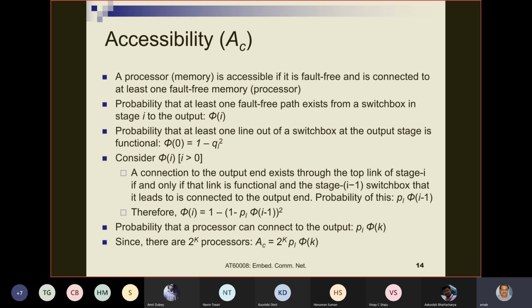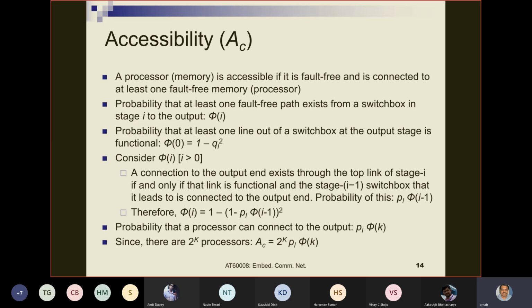This is finally what we want to find out. If you want to find out the accessibility of a processor, we are trying to find out, does a fault-free path exist from the processor to the output memory? So for doing that recursively, we will consider stage by stage.